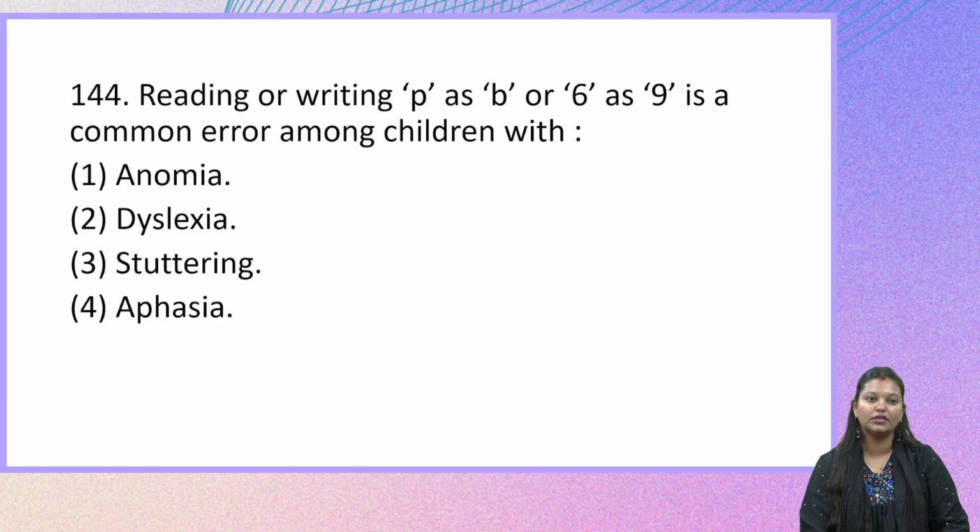The next question is, reading or writing P as B or 6 as 9 is a common error among children with. So this is about learning disability. This question is coming from that part of the syllabus of our CTET examination. So the options are anomia, dyslexia, stuttering and aphasia.